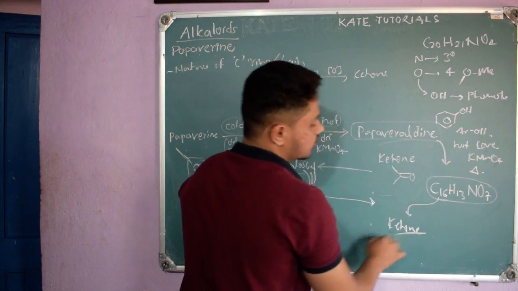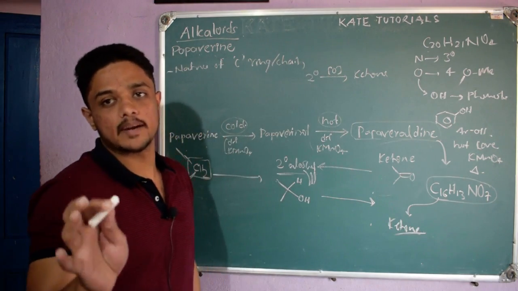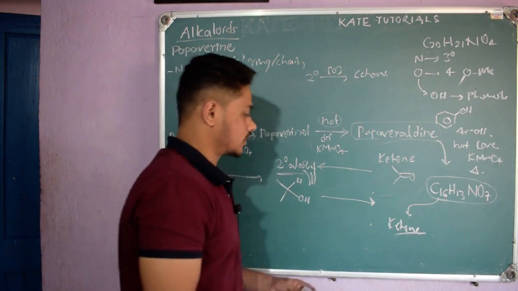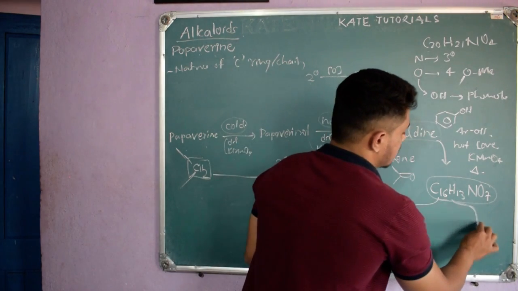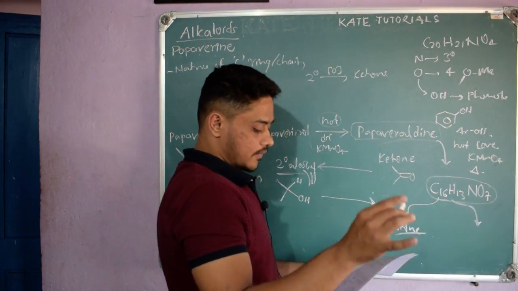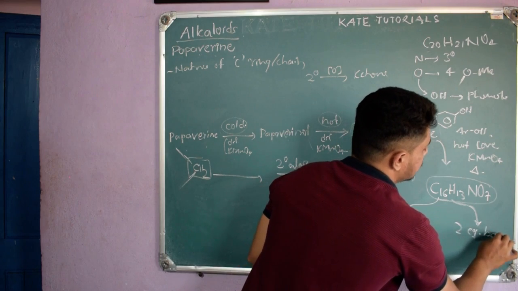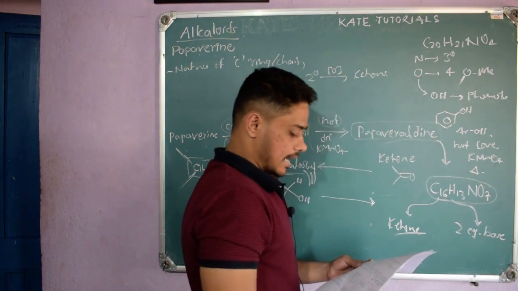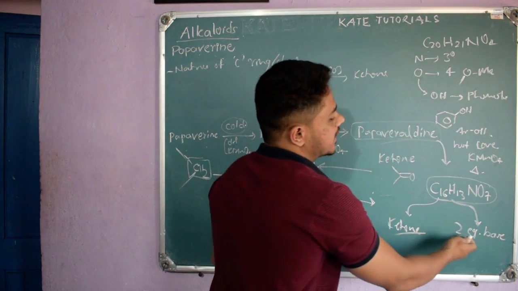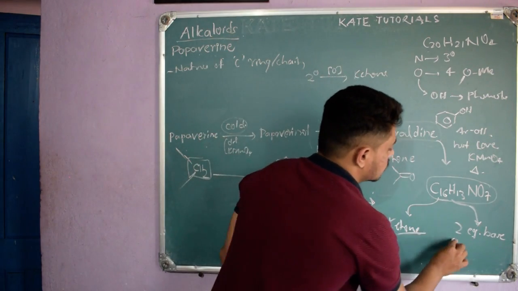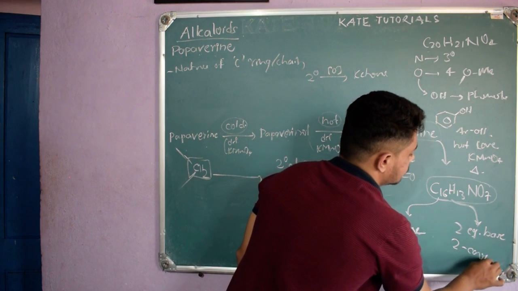To determine a ketone, the 2,4-DNPH test will tell us whether it is a ketone or an aldehyde, right? Because it will form an orange precipitate. And they also found one more compound which consumed two equivalents of base, and if a compound consumes 2 equivalents of base, it means what? It contains 2 equivalents of COOH group, right?